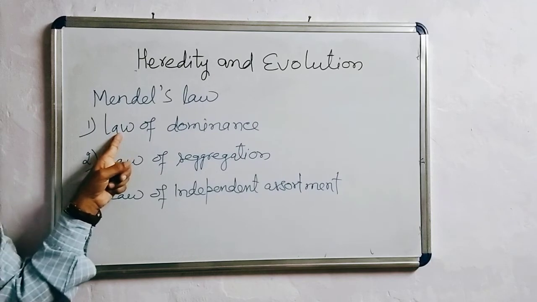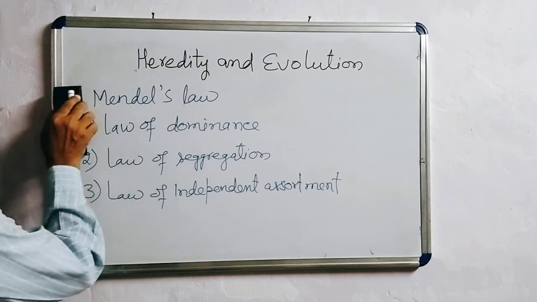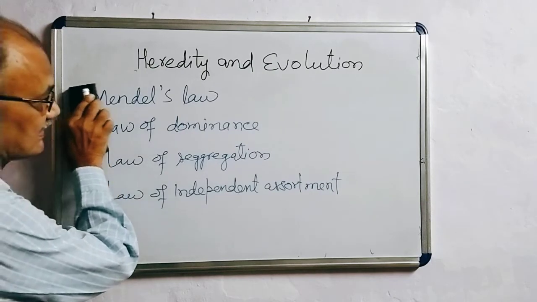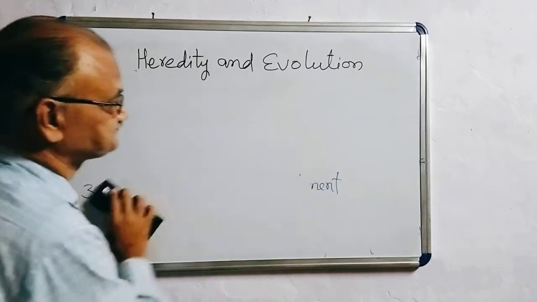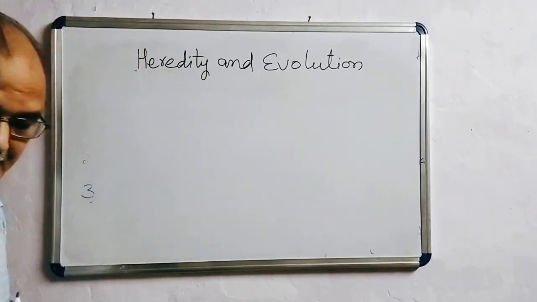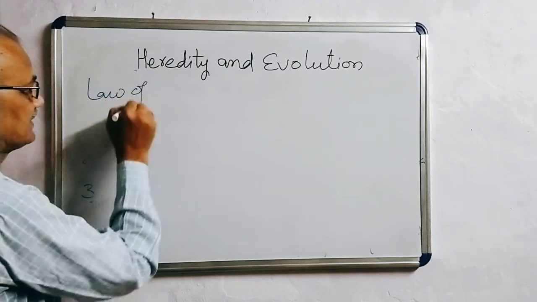The law of dominance states that when parents differing in a pair of contrasting traits are crossed, first I am taking the law of dominance, the first one.